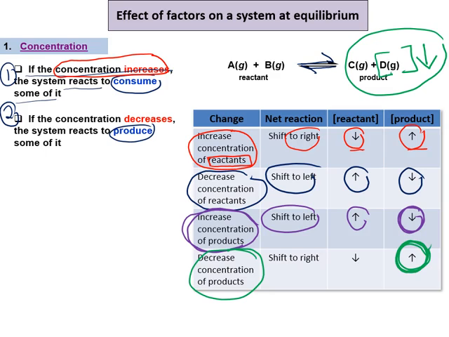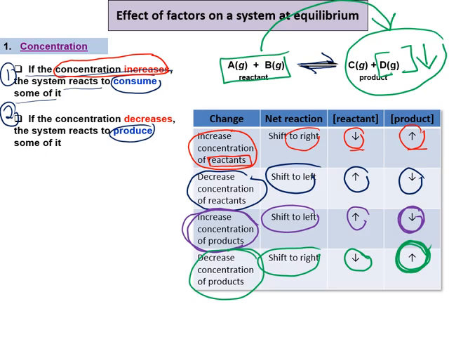So, how to increase the concentration of product? Okay, so A and B will react to form more D. A dan B akan bertindak balas untuk membentuk D supaya kepekatan D awak ni meningkat. That's why lah the system will shift to the right. What happens to the concentration of the reactant? The concentration of reactant, which is A and B, will decrease because A and B are reacting to produce more product, iaitu C and D. Boleh?